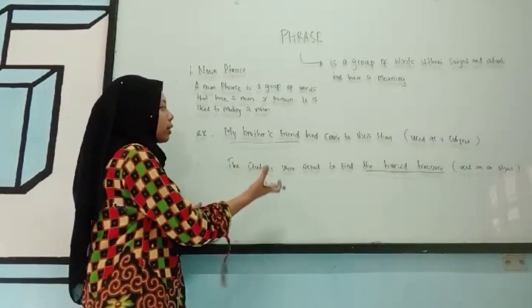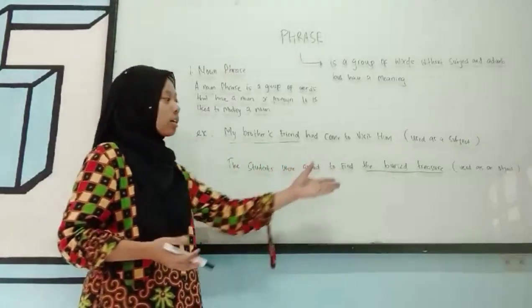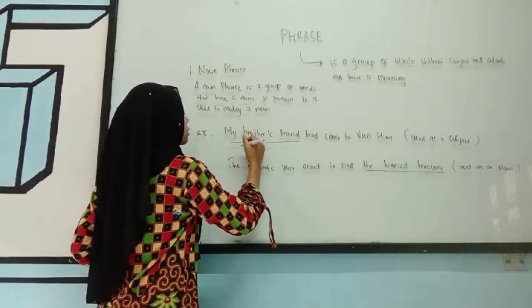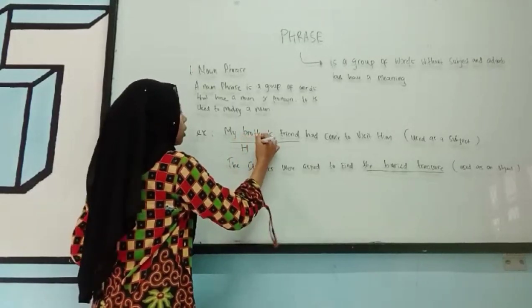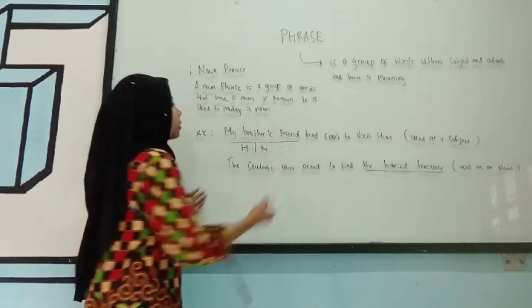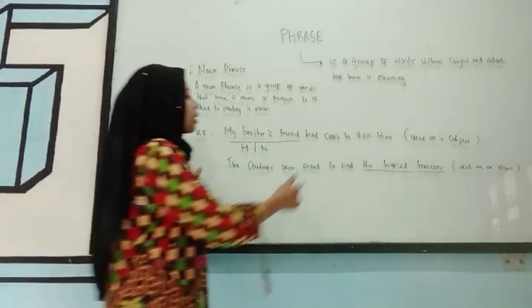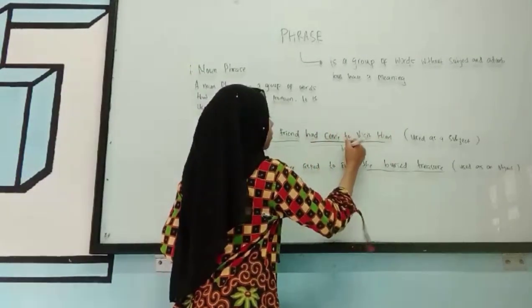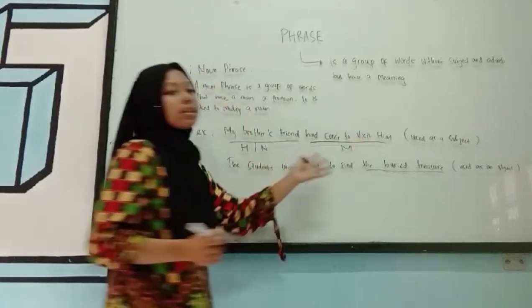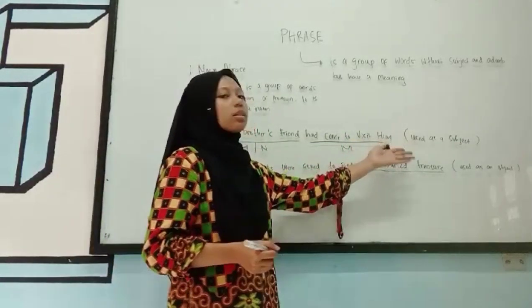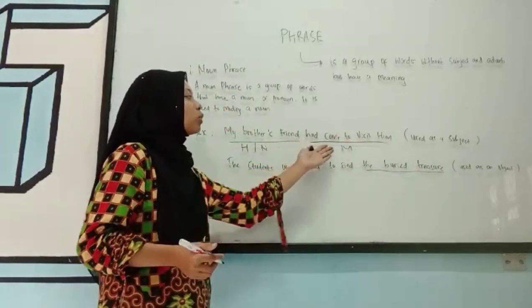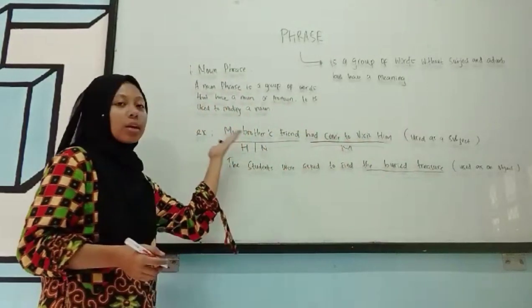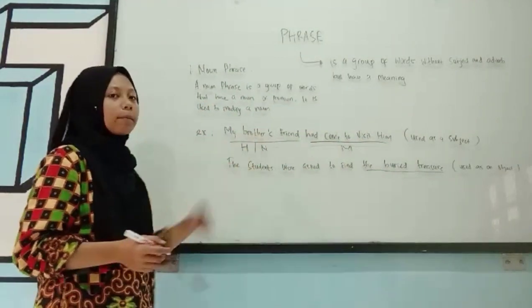My brother's friend had come to visit him. My brother's friend is the head or noun from this sentence, and had come to visit him is the modifier. This example is used as subject. Had come to visit him is a modifier of the subject, my brother's friend.